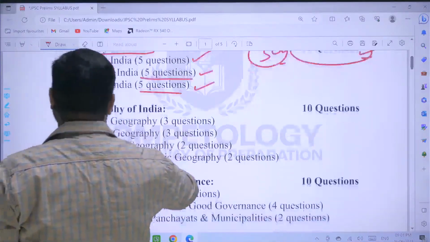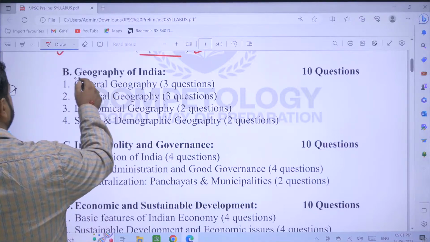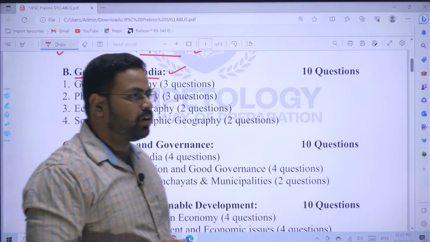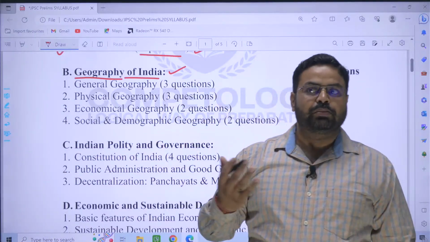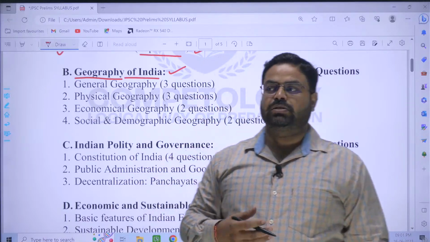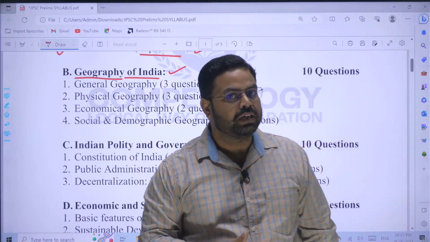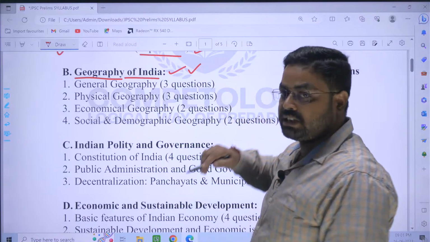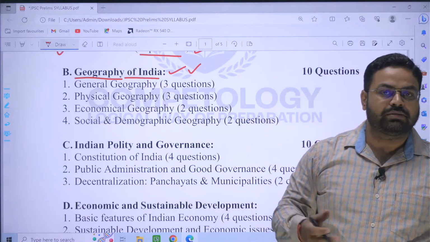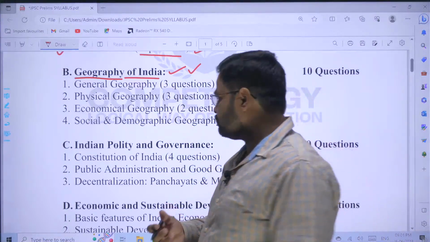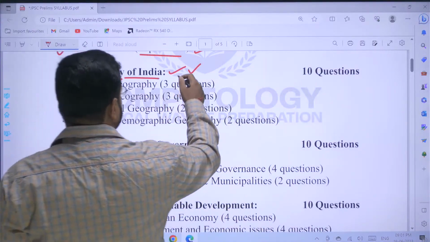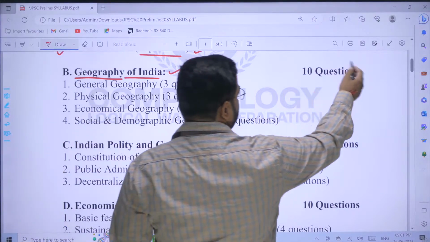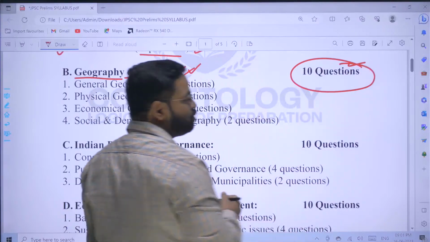If we go to the next section, Section B, the questions in the prelims will be asked specifically from the geography of India. The physical geography and other natural geography of the world, and the conceptual part, are not included in the prelims examination. It is included in the mains syllabus, and we will go through the mains syllabus later on. Today our focus is on the prelims syllabus, and from the geography portion there will be 10 questions of 20 marks.